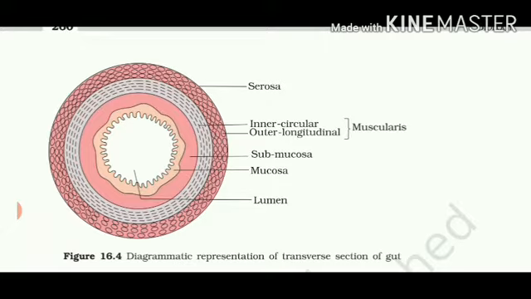These layers help in providing protection, and they also secrete some substances like digestive enzymes or mucus which help in easy flow of food through the lumen. So this transverse section of the gut is very important. Let's study all of these one by one.